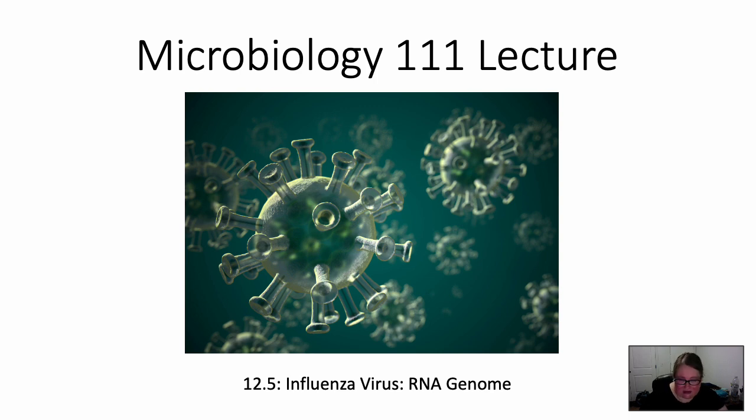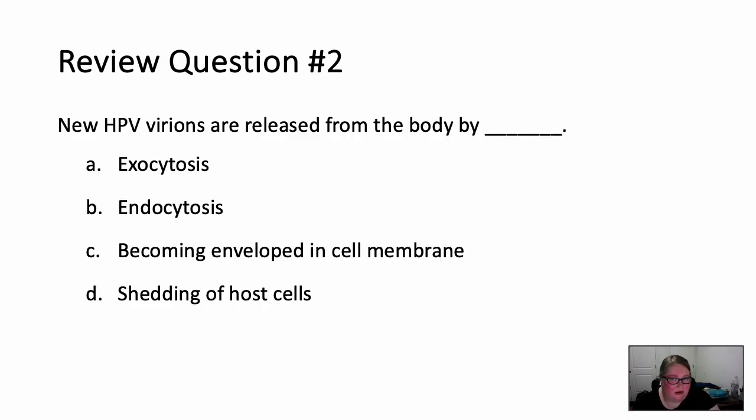So let's get started. Before we get into talking about the influenza virus, let's do a quick review question. New HPV virions are released from the body by A. Exocytosis, B. Endocytosis, C. Becoming enveloped in the cell membrane, or D. Shedding of host cells. So take a moment, pause the video, and see if you can find the answer.